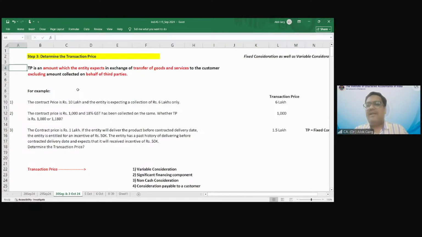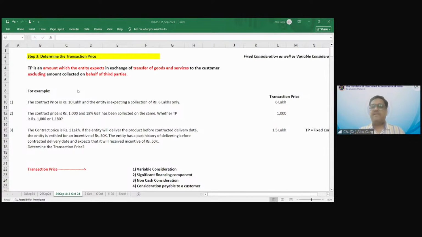Let's say Tata Motors sold a Nexon car for rupees 10 lakh. 8 lakh rupees is the cost of the car and 2 lakh rupees is the GST, which Tata Motors has collected from the customer. What is the revenue for Tata Motors? What is the transaction price? 8 lakhs. Why not 10 lakh, Prashant? Because GST collection is not part of the revenue. It will be paid to the government.